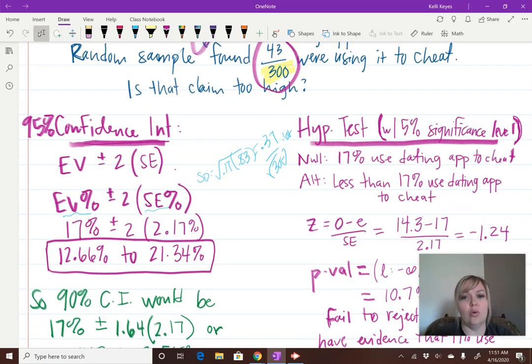So the null would just be that 17% use it to cheat, which is what the claim was, right? From the one out of 6.